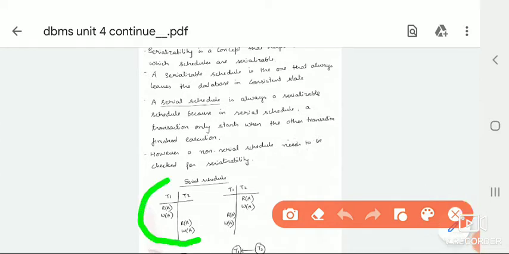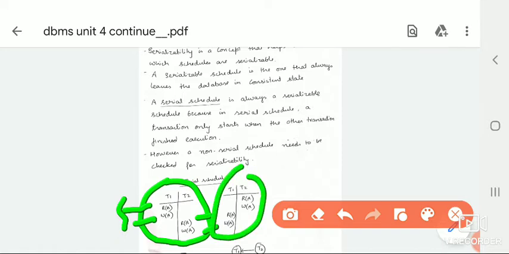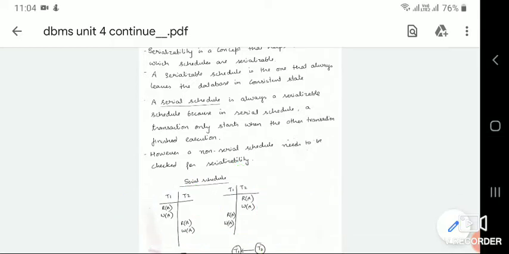There are two transactions, T1 and T2. T1 has read and write operations, and T2 also has read and write operations. After completing the T1 transaction, we jump to the T2 transaction. In the second example, T2's operations are carried out first, and then we go to T1. That is, in the first one we finish T1 and then go to T2, and in the second one, after finishing T2, we go to T1. These types of examples are called serial schedules.